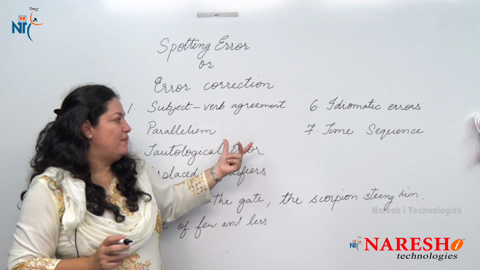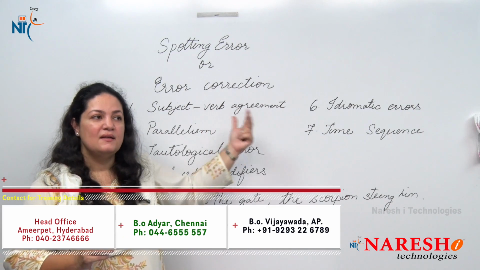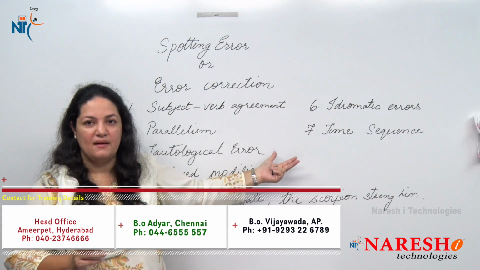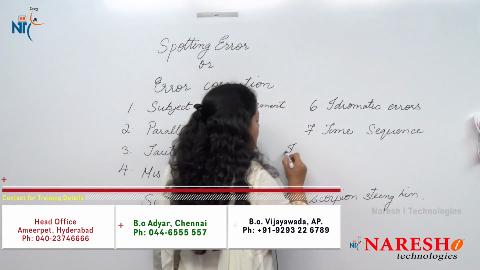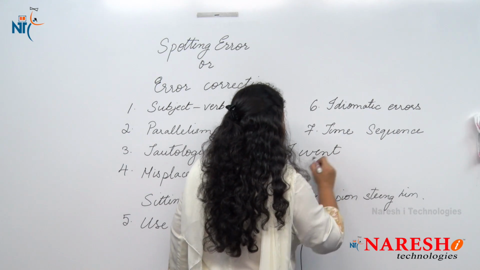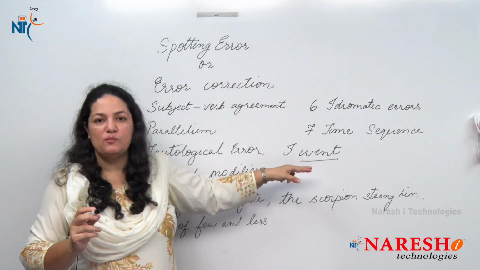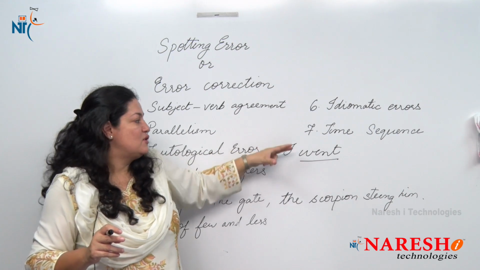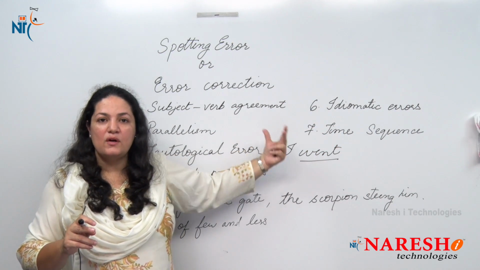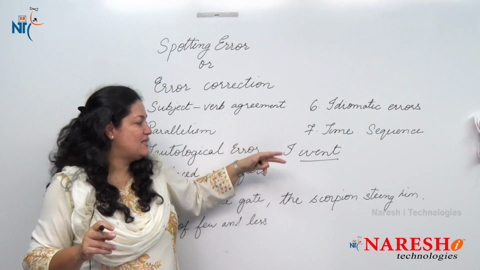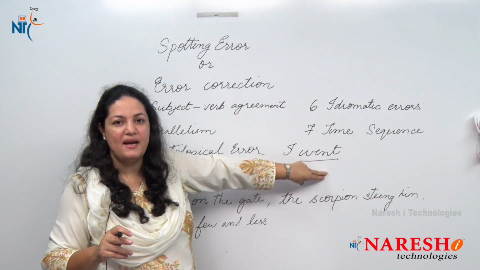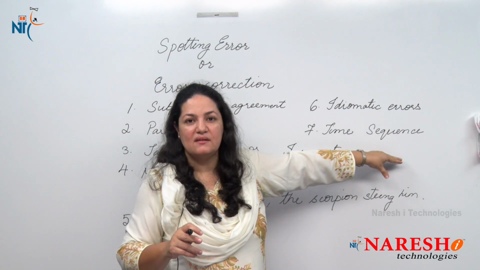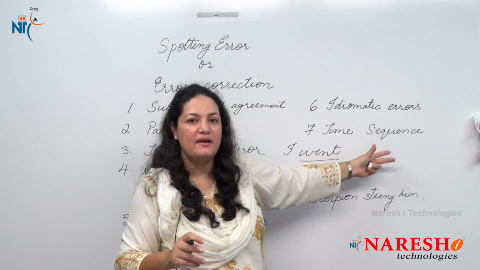So if I give you an example, I went to the supermarket yesterday. So we all know I'm talking about the past tense here. The subsequent sentences would always be in the past tense. I cannot say I went to the supermarket yesterday and I am buying apples. Would that be right? No, definitely not.